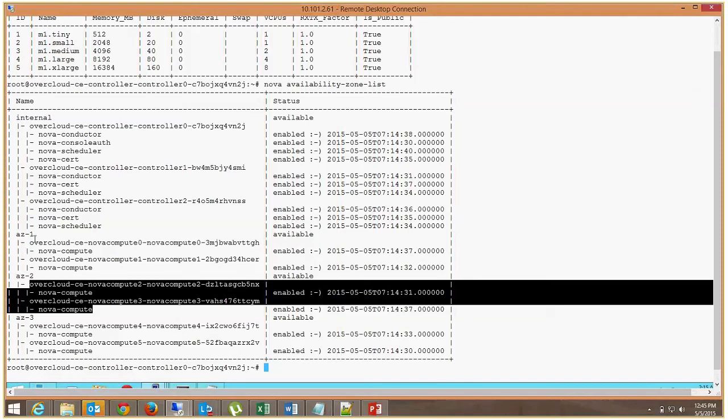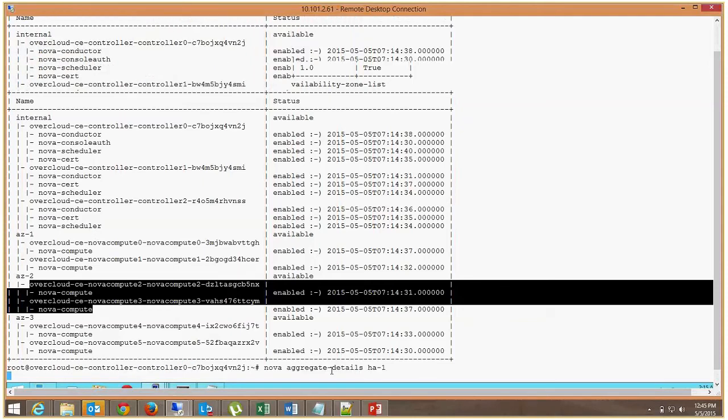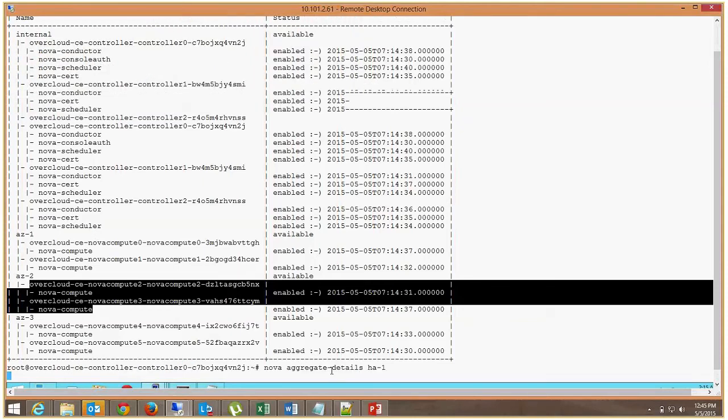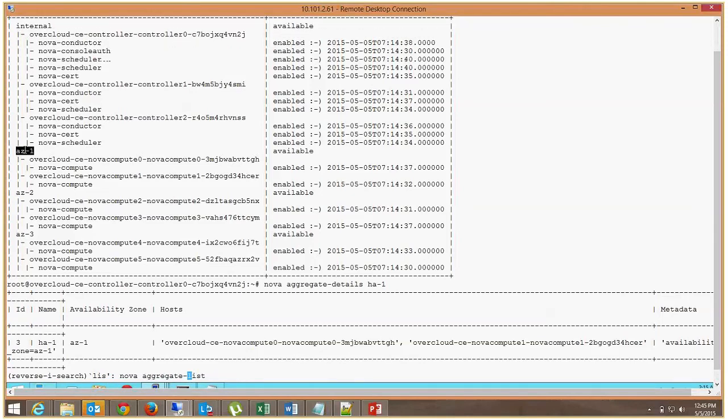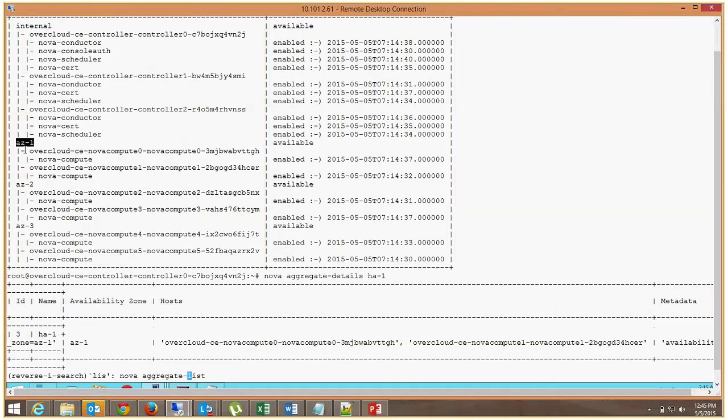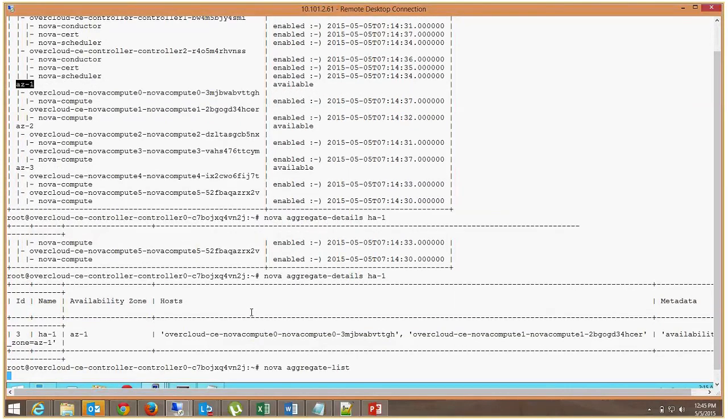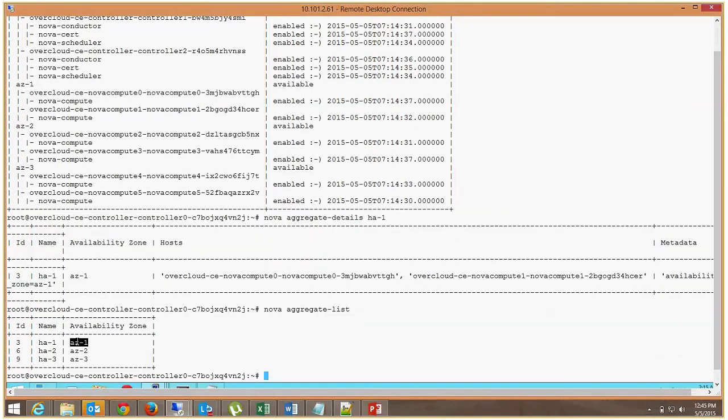So if you saw this output before, this HA1 is having compute 0 and compute 1, and they are part of AZ1. So you can see that this host aggregate HA1 is linked with AZ1, and HA1 is having compute 0 and compute 1.